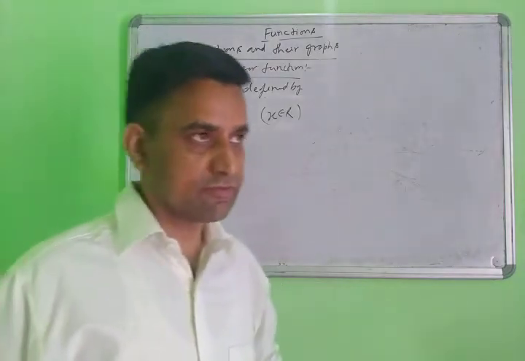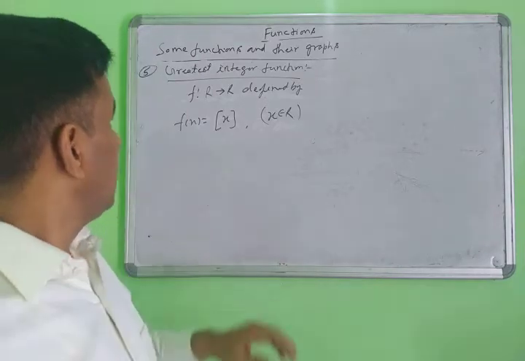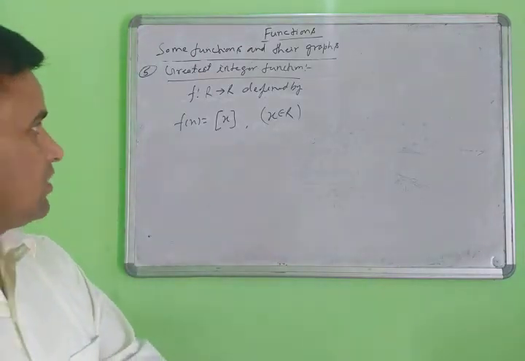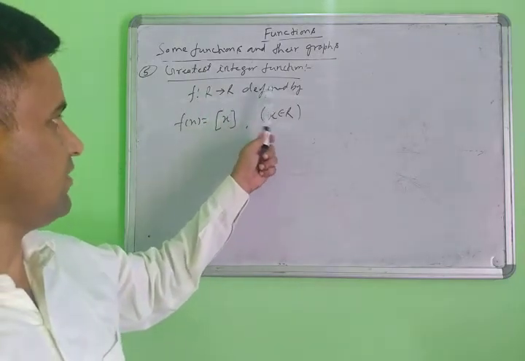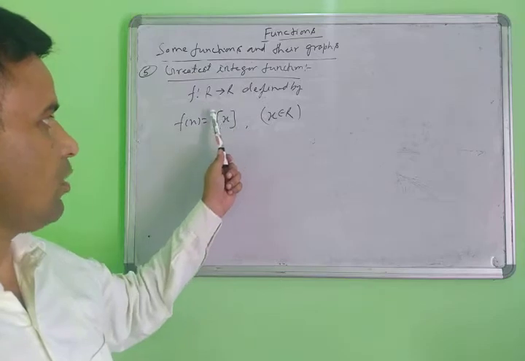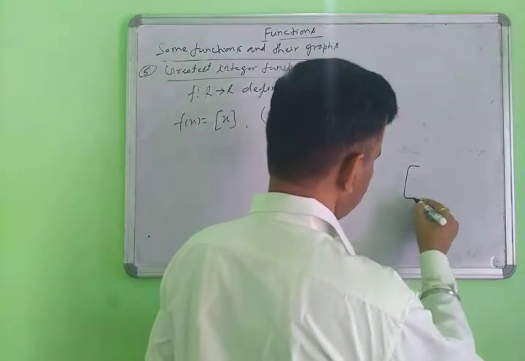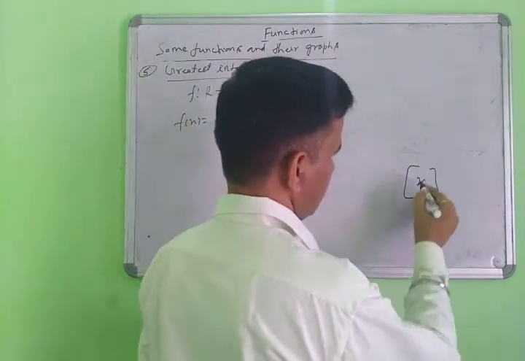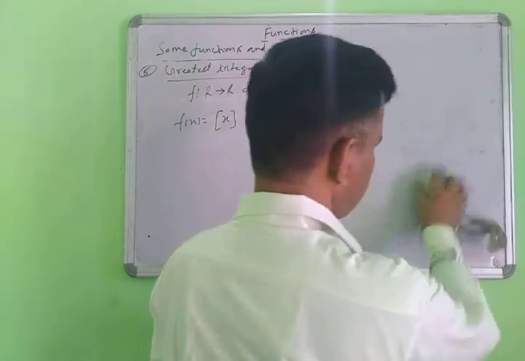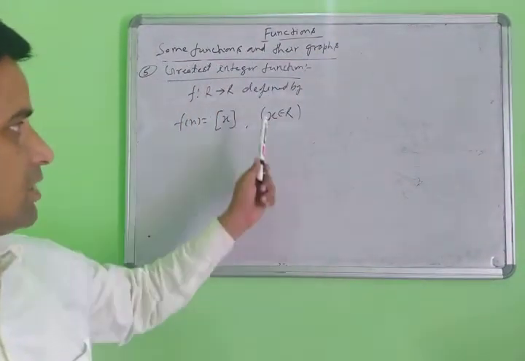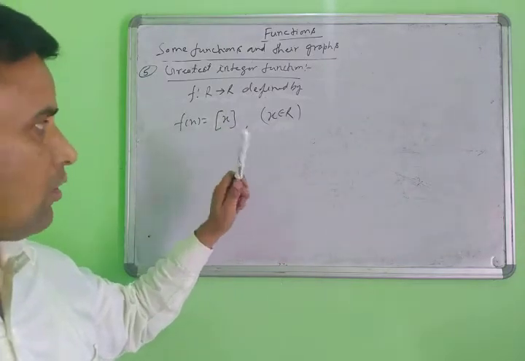Yes, class. The next function I am taking is the greatest integer function. This is a very important function. This is also a real valued function, because the domain and codomain are both real values, defined by f(x). This is the symbol of the greatest integer function. How to solve this function is very important, because x belongs to any real number. You put any real number here. What is the value of the greatest integer function?